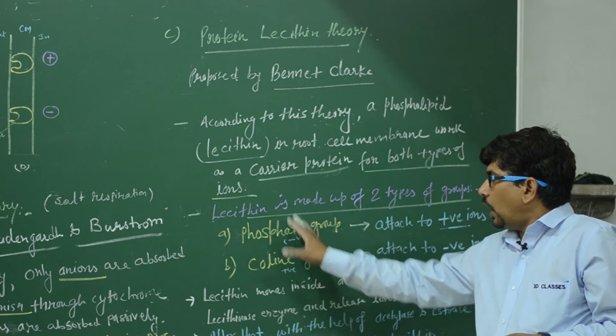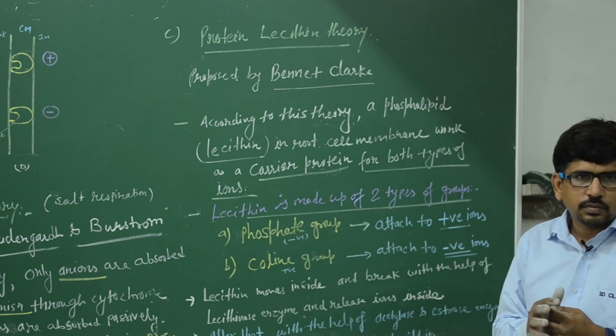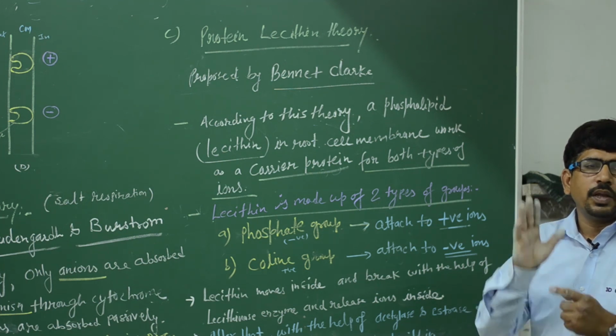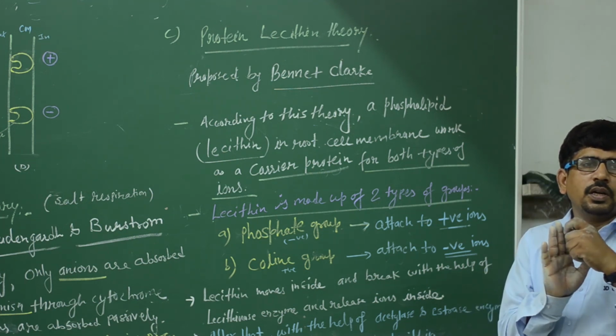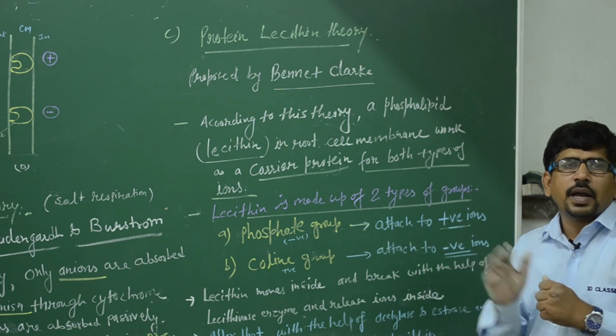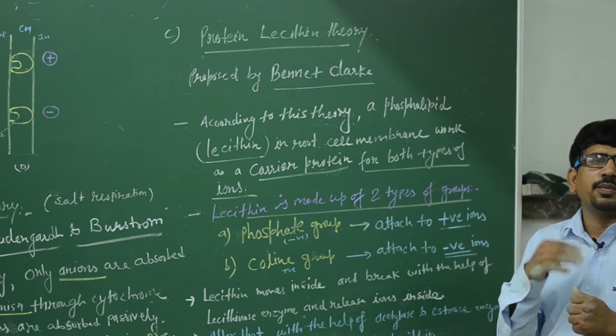Next, after the ions join, with the help of the lecithinase enzyme, the lecithin carrier protein, joined to both positive and negative ions, moves inside.